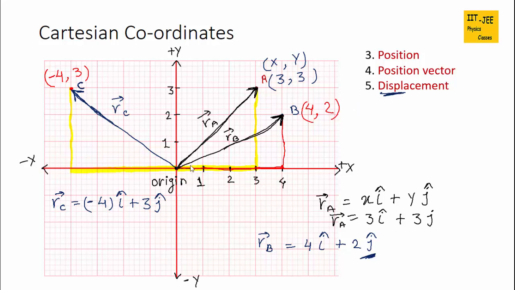The fifth point is displacement. Let's find the displacement of each point. What would be the displacement? Displacement means how much this point A is displaced from origin. It would be the length of R_A. That means this length. This would be the displacement of point A. So how will we find it?